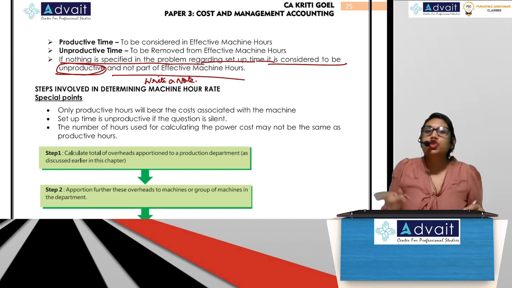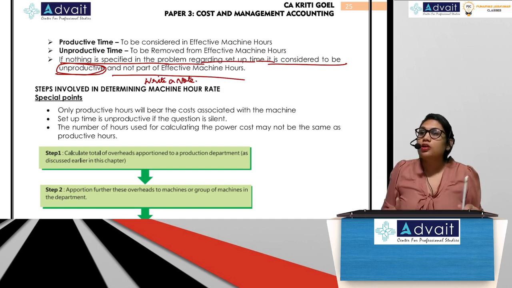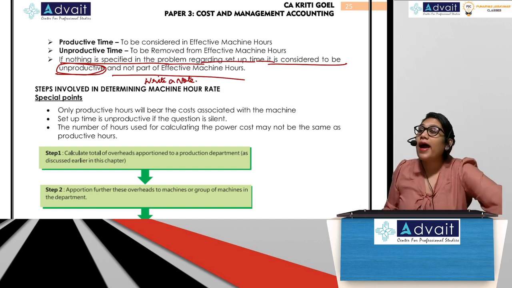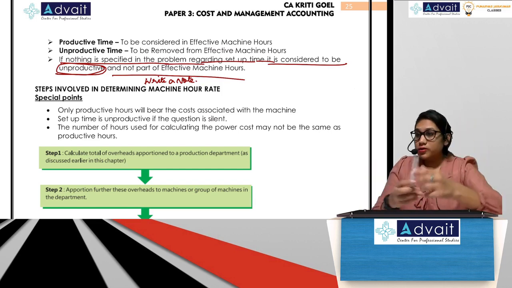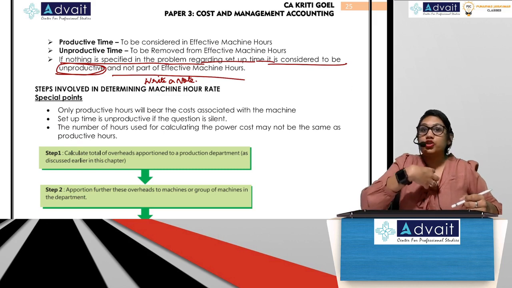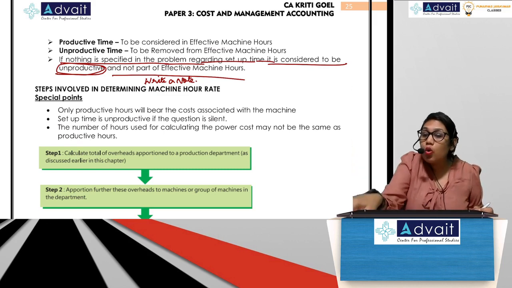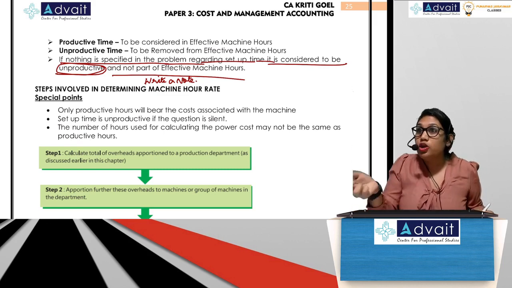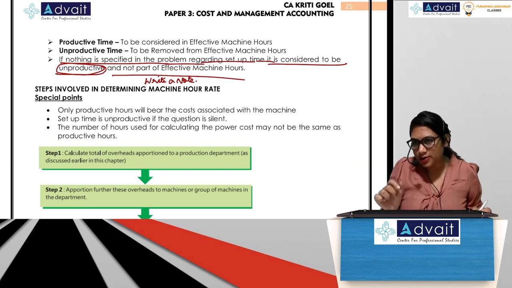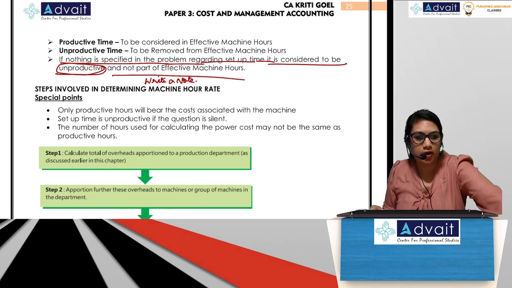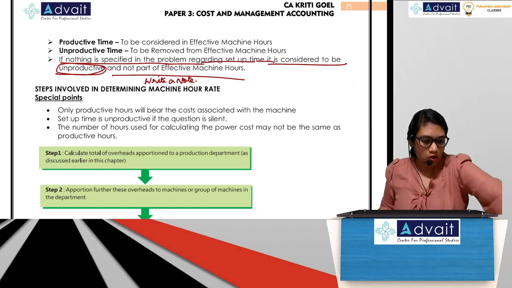Because the question is silent, right? You have not seen anything in the question. The question has not given you any information. You are making an assumption. So when you are making an assumption, you have to write a note to that aspect. Is that okay, guys? Everyone? Okay.